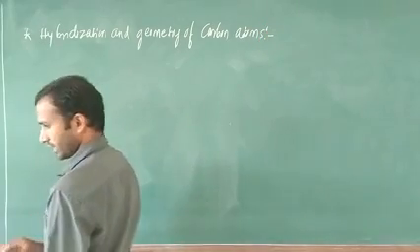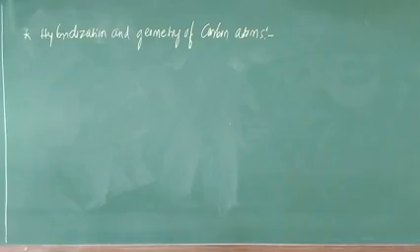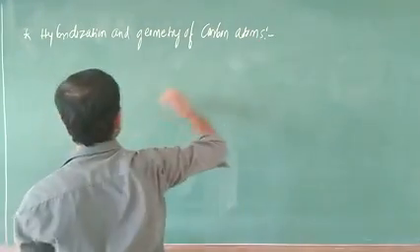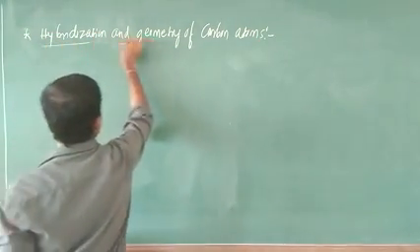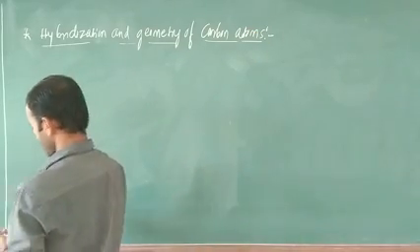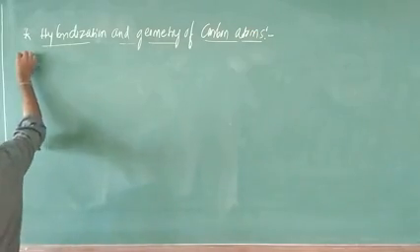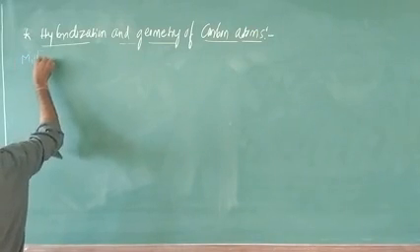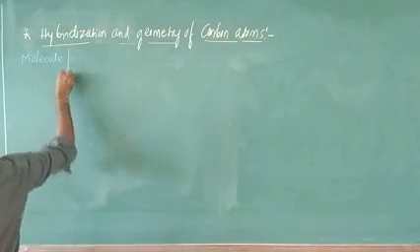This is the heading, hybridization and geometry of carbon atoms. Next, the first column is molecule.